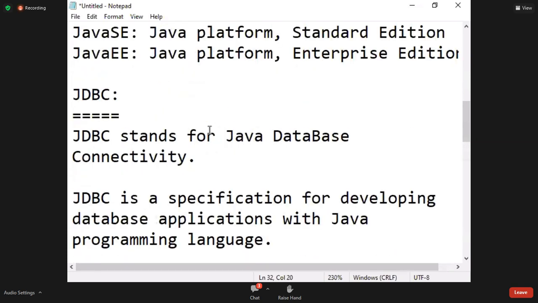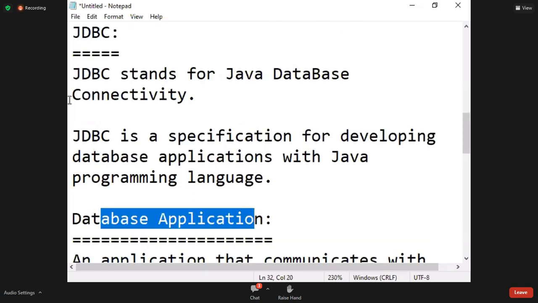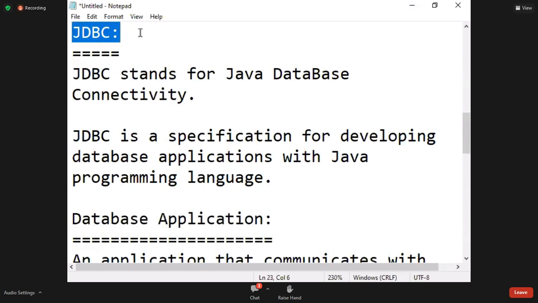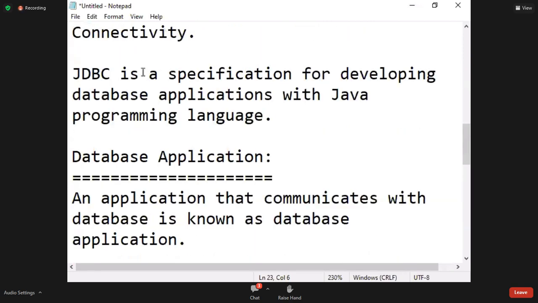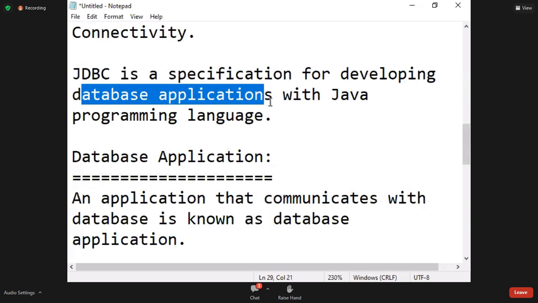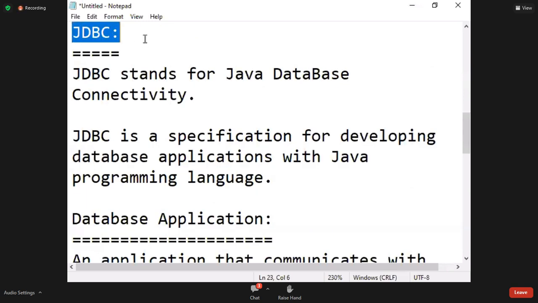That type of applications you can build with JDBC.